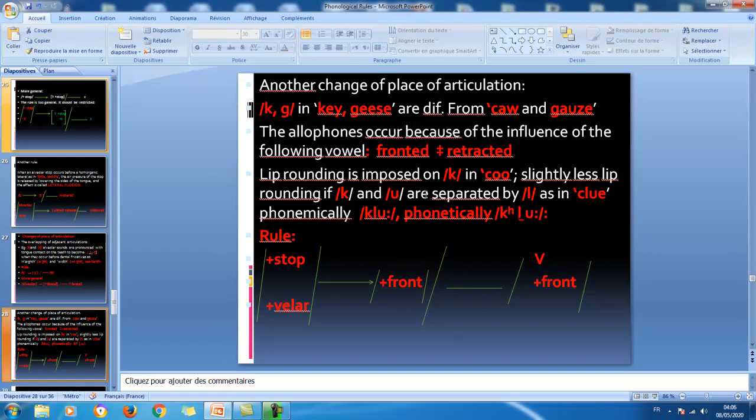Okay, so here we have got different rules. Now let's talk about the first rule. Plus stop plus velar, k and g, they become plus front. They are fronted. In which context? When they are followed by a vowel which is front, plus front vowel here.